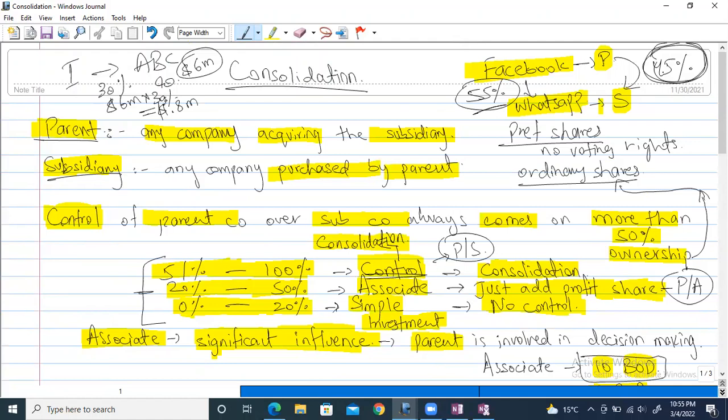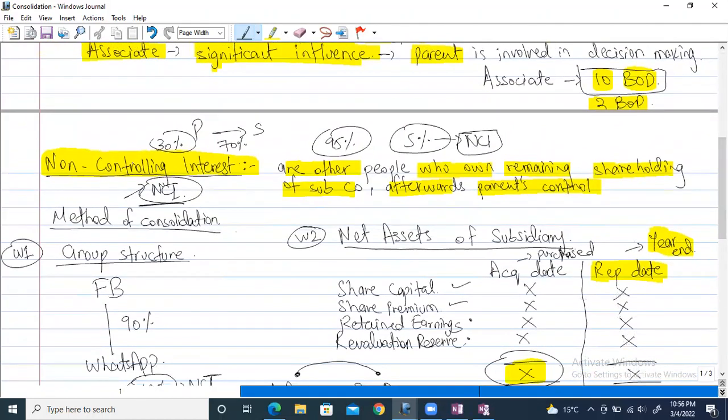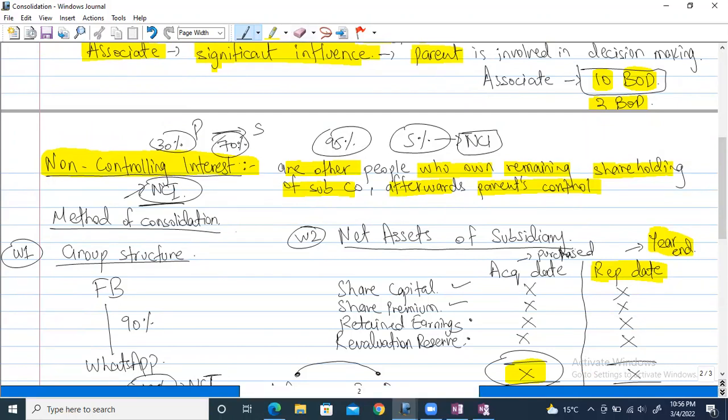Like, I am the shareholder, and no one can say that I am the controller over here, because both companies are controllers, right? So these are some kinds of complications that happen in the company. It is all shareholding, but we just need to know the name given to the remaining shareholding other than the parent. Similarly, if the parent is owning 70% of the subsidiary, then the remaining 30% in this case will be called non-controlling interest. Okay, right?